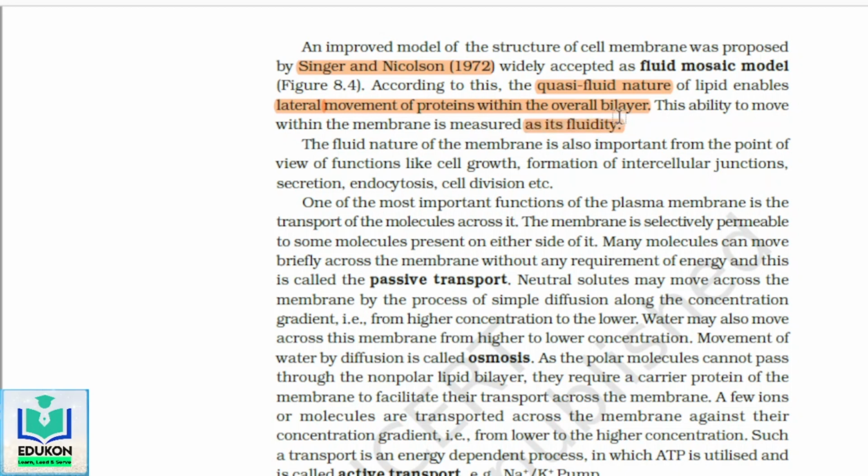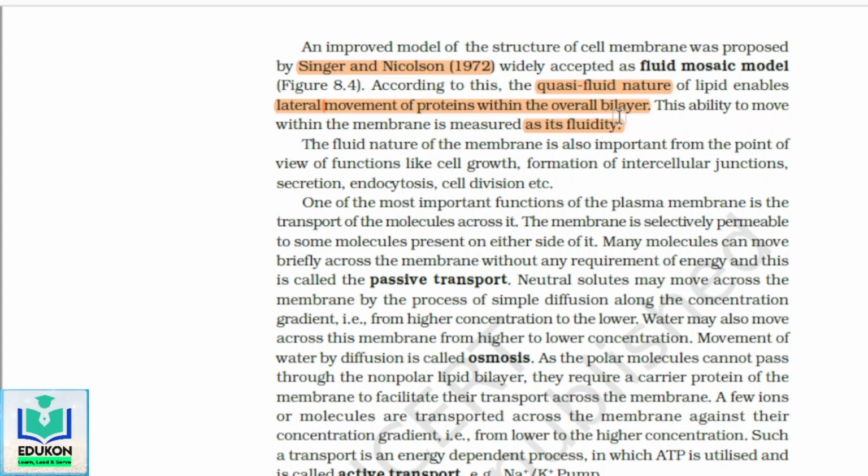So here we have two or three points. An improved model of the structure of the cell membrane was proposed by Singer and Nicholson in 1972, which is called the fluid mosaic model. We should remember this line.